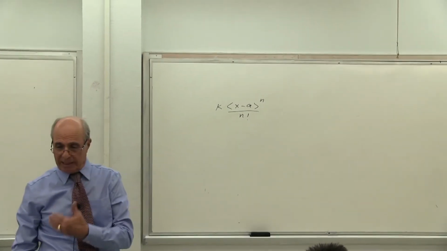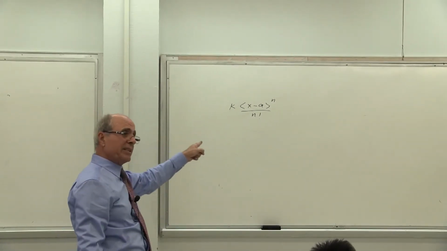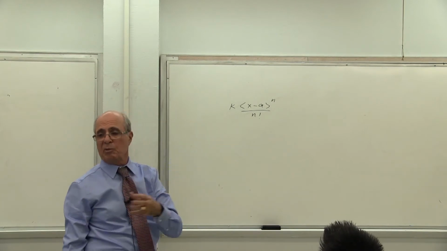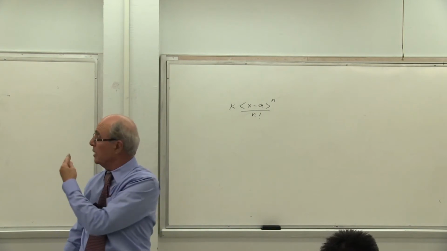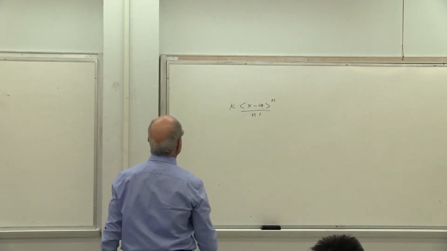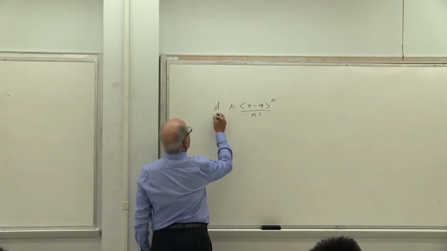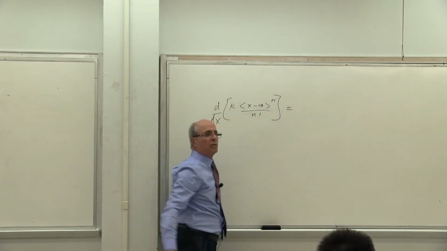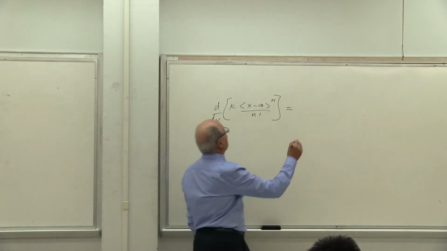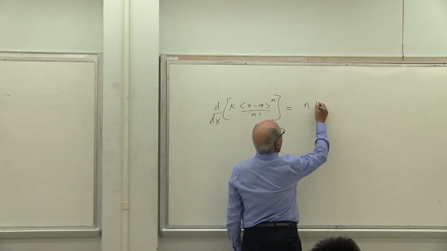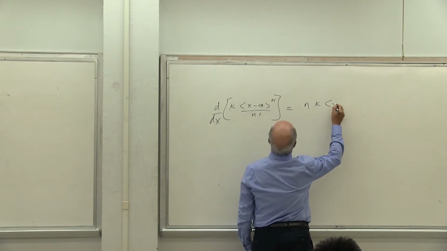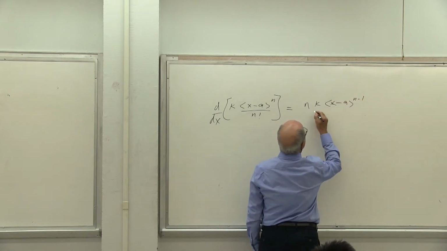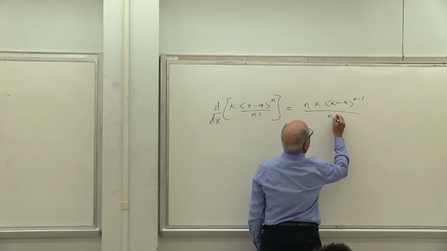What I'm saying is that in this method, I can integrate and differentiate the same way as we were doing it before. The d by dx of this function is equal to n times k (x minus a) to the power of n minus 1, divided by n factorial.